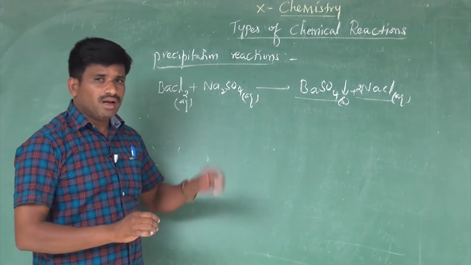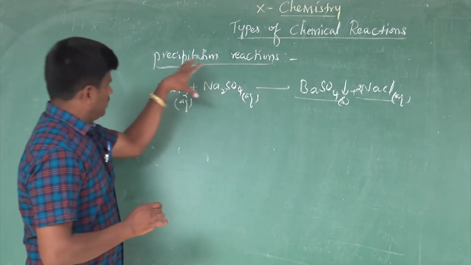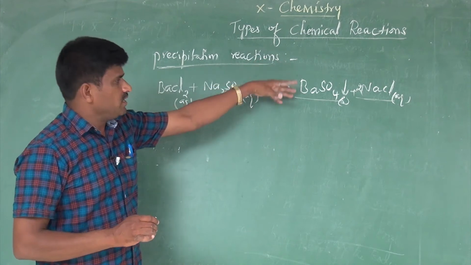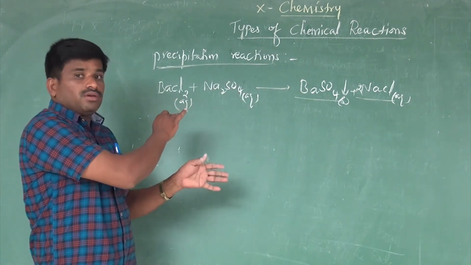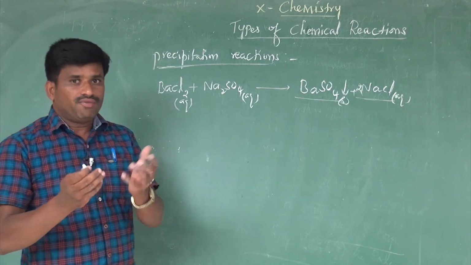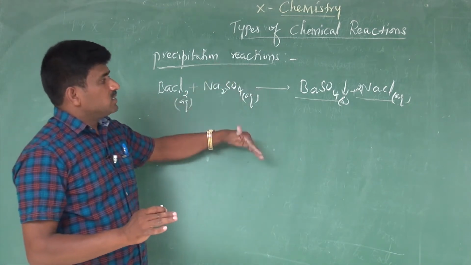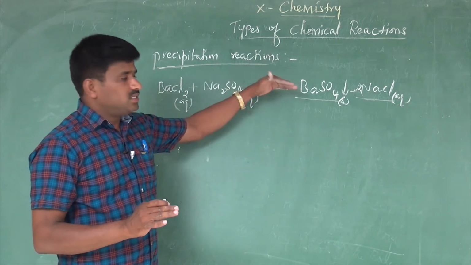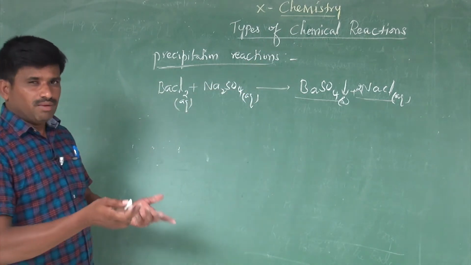In any chemical reaction where a precipitate is obtained, such a reaction is called a precipitation reaction. Here barium sulfate is the precipitate. Before, in double displacement, we gave one example, no? Lead iodide is forming. That lead iodide is also a precipitate. Such reactions are examples of precipitation reactions. We go to another type of reaction.